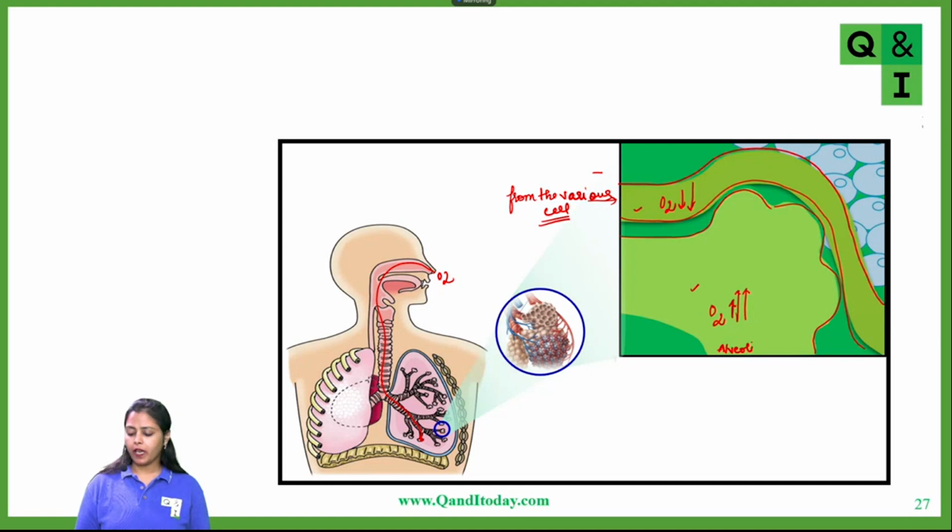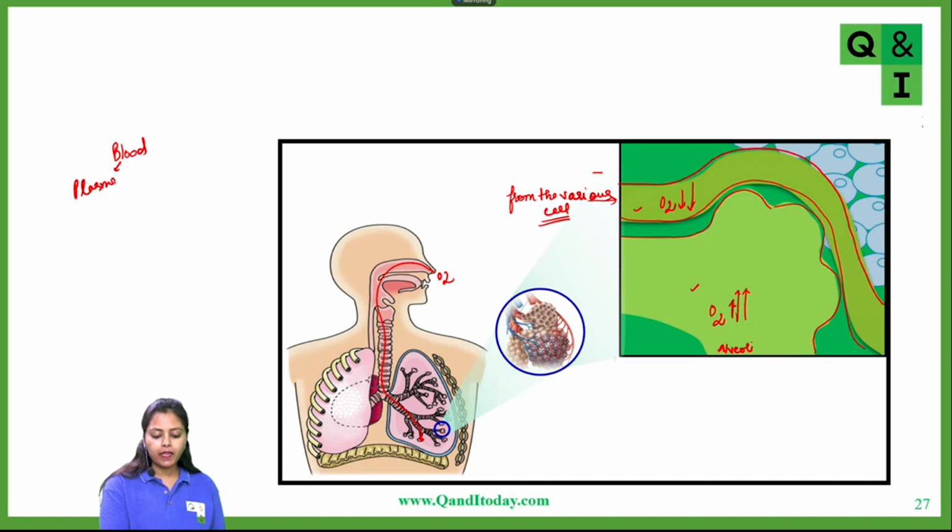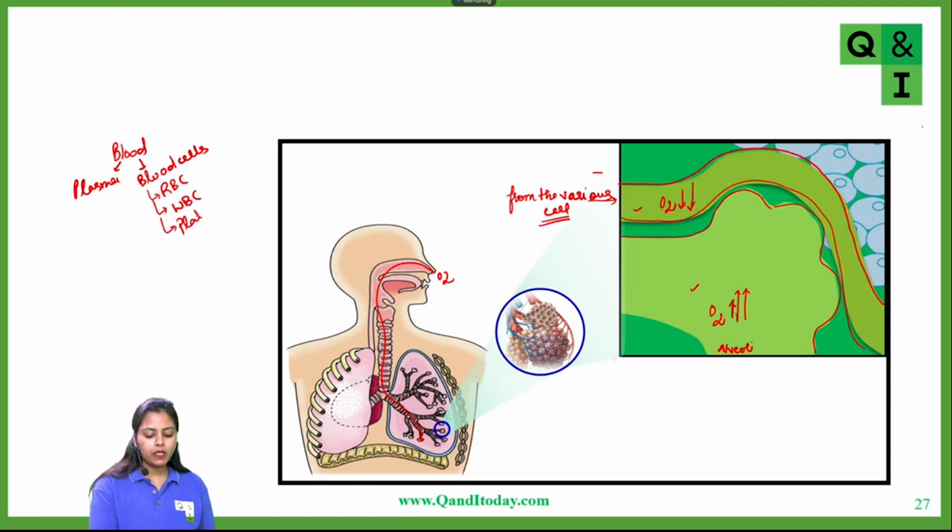Okay. So basically, blood contains a liquid portion which is called plasma, and suspended in that plasma you have various types of blood cells. These blood cells are of three different types: red blood cells, white blood cells, and platelets.